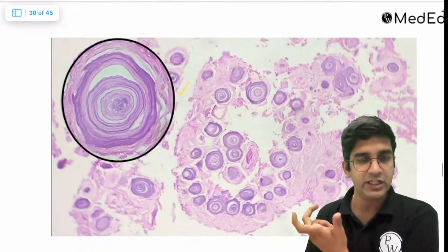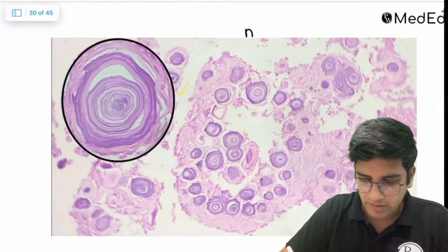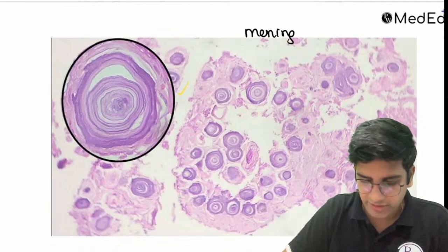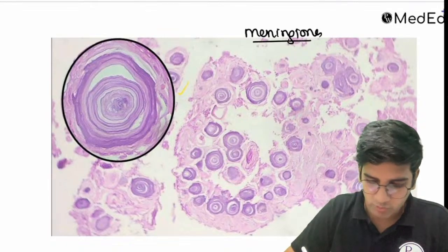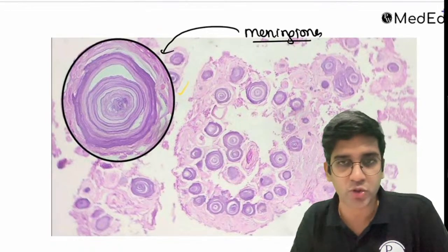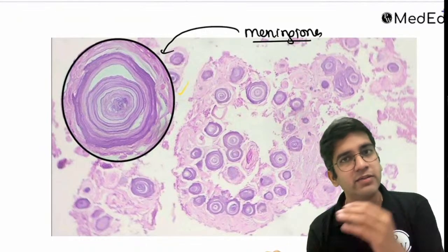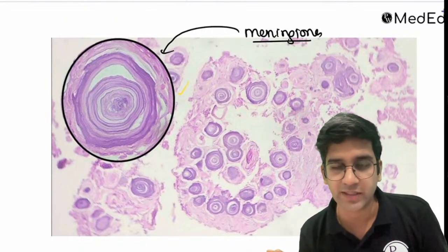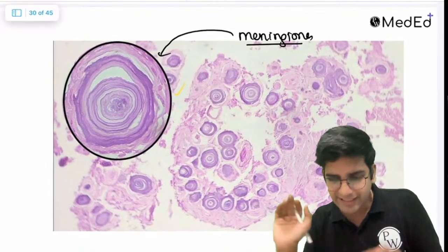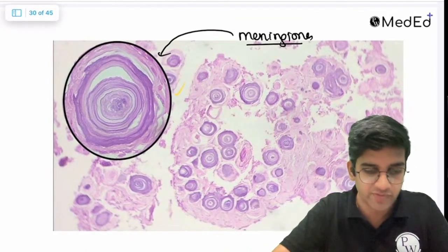This is the appearance from a slide of a meningioma. That's how your dystrophic calcification, Psammoma bodies, look like. Fine. Okay. This might look a little bit pinkish. Again, this is an older slide, but generally calcium is blue in color in microscopy. That's all. Fine. Okay. That's a little bit about today's topic of calcification.